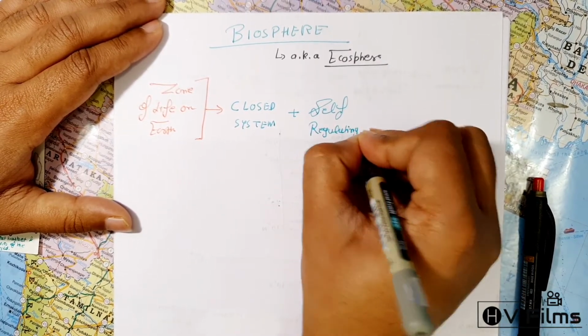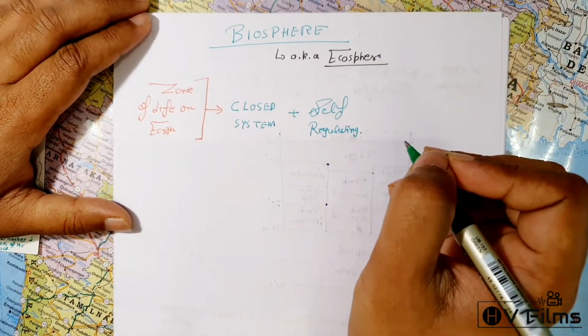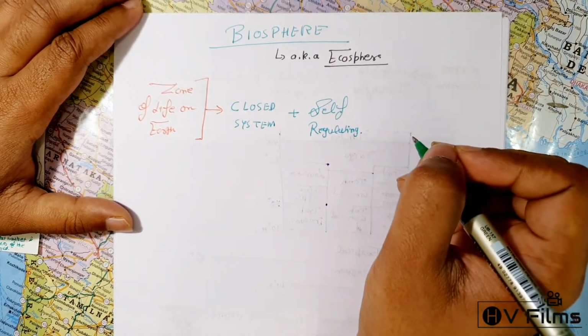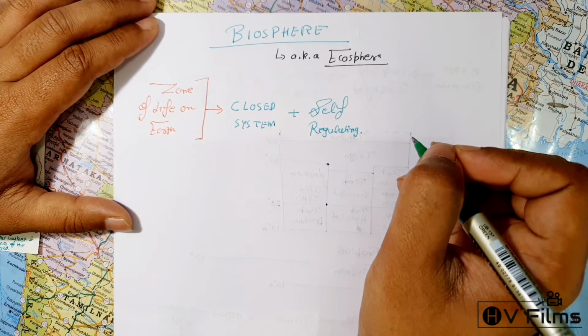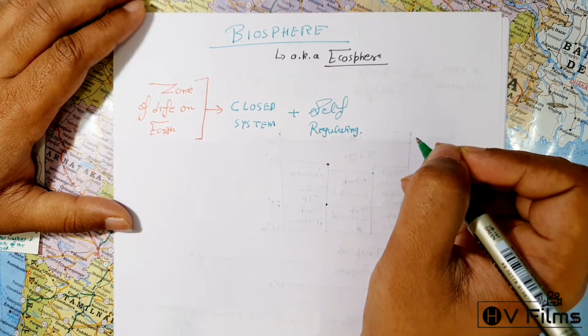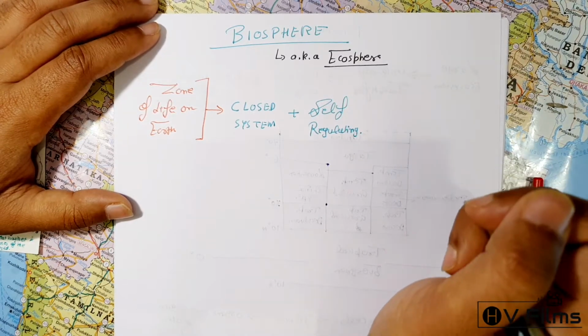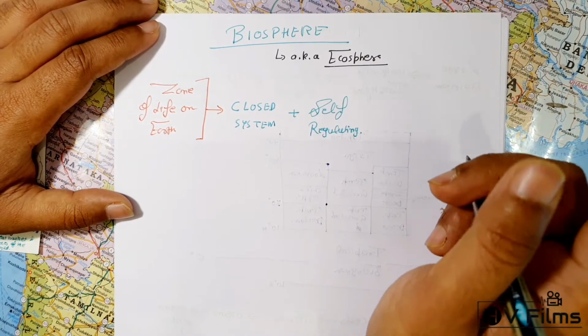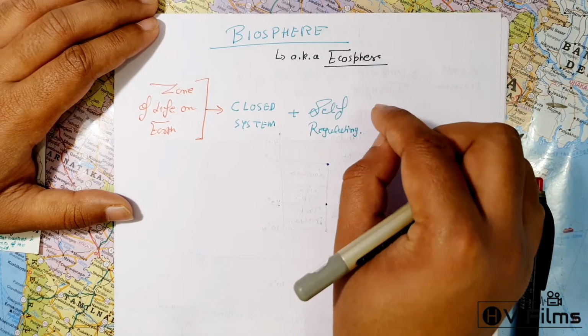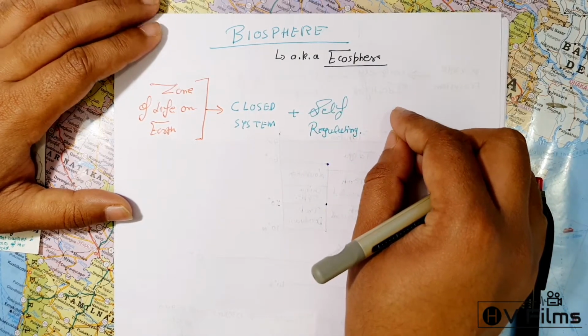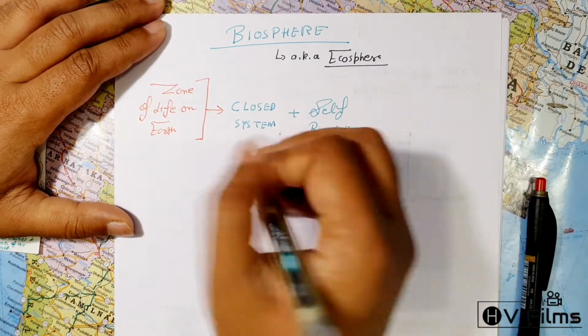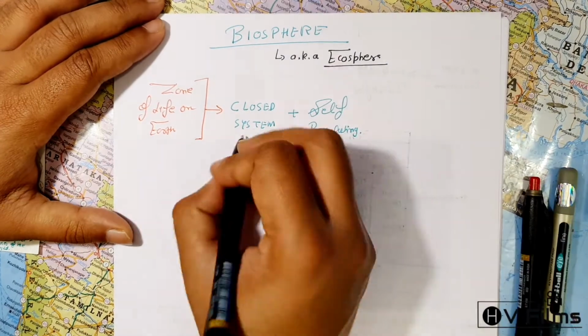Do you remember when we read about the ecosystem, we said that it's an open system, and we called it an open system because the ecosystem doesn't have boundaries. In an ecosystem, energy can be shared from the surroundings, and there's a continuous exchange of matter. But the biosphere is a closed system, meaning it has fixed boundaries.